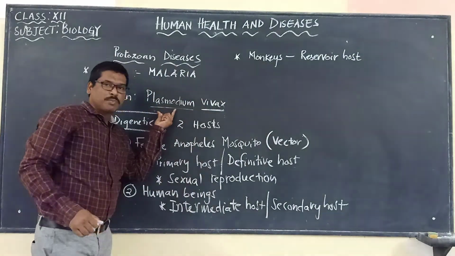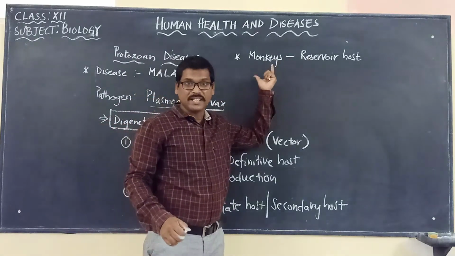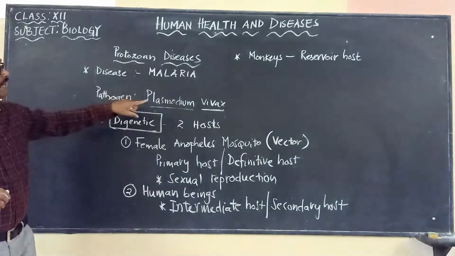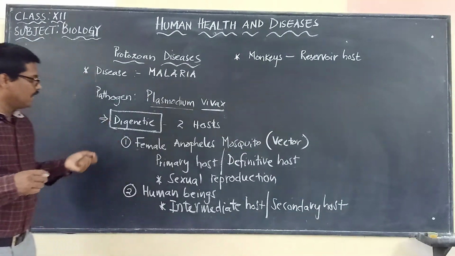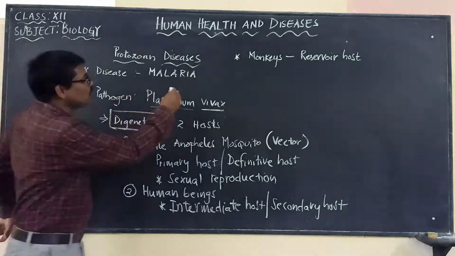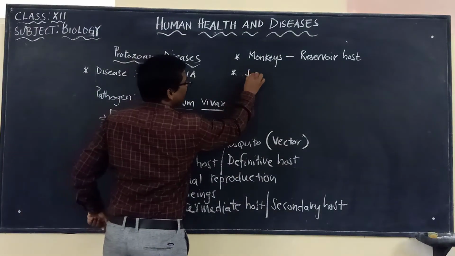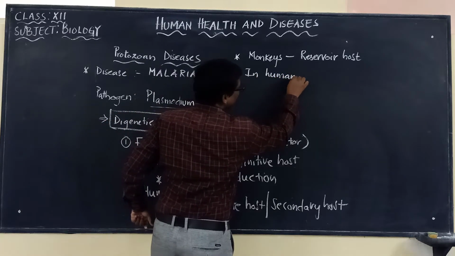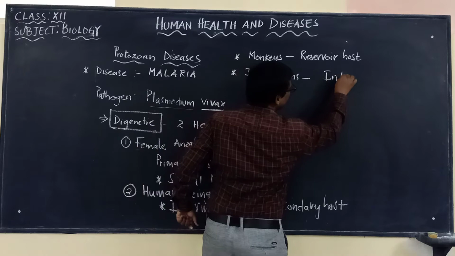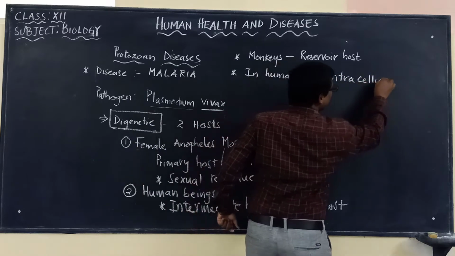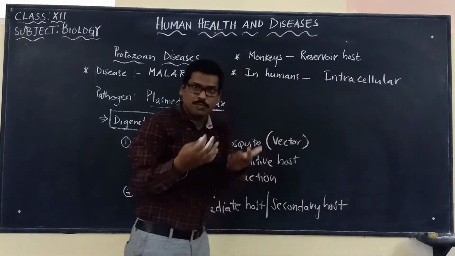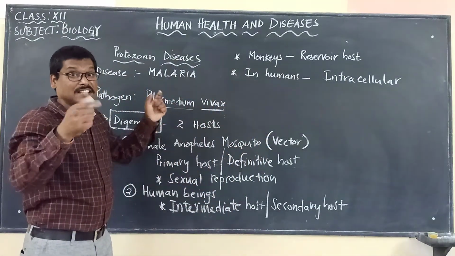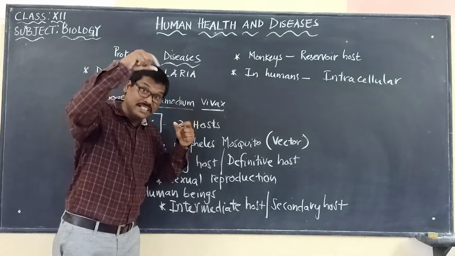Means this Plasmodium vivax is also present in the monkeys, but monkeys are not attacked by this particular disease called malaria by the Plasmodium vivax. And the other point is that in humans it is intracellular. Intracellular means it is within the cells. So this Plasmodium vivax will be attacking the cells, and will be present inside the cells.